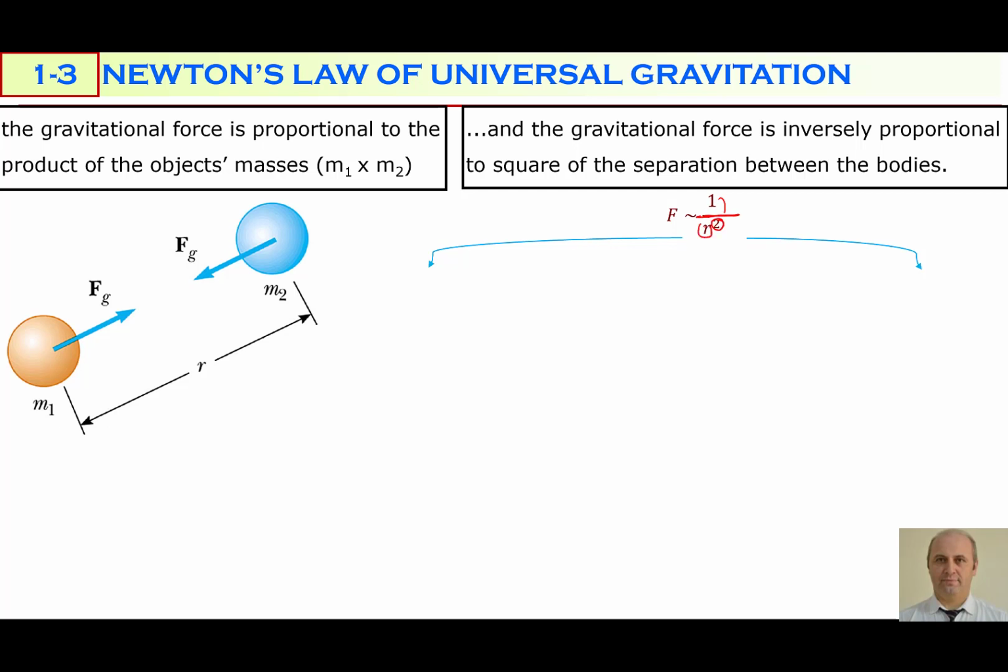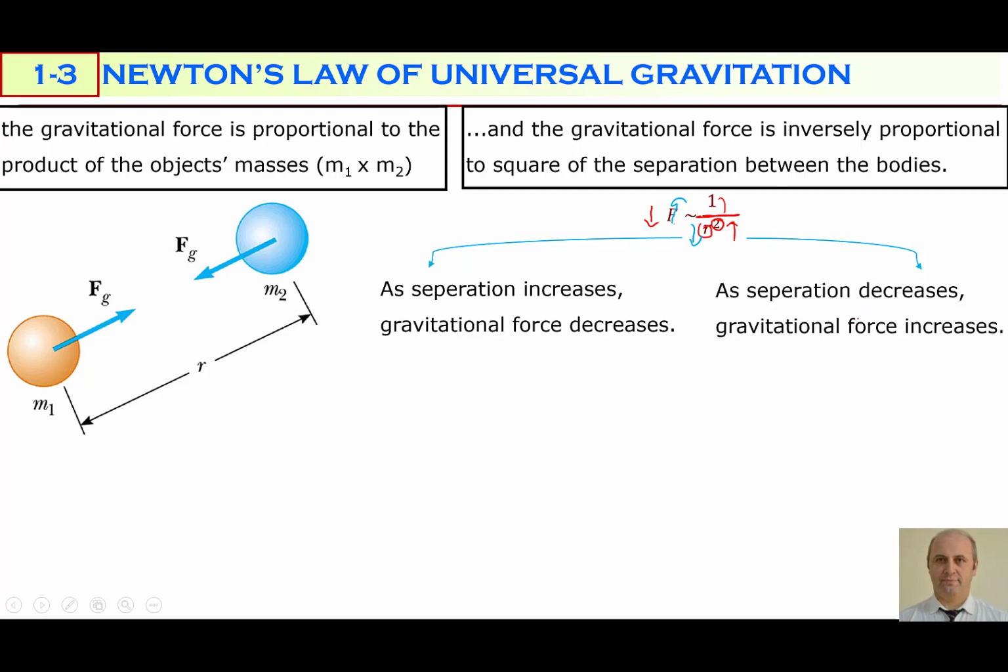The square of the separation. That's why as separation increases, force decreases, or vice versa. As separation decreases, force increases, because they are inversely proportional.